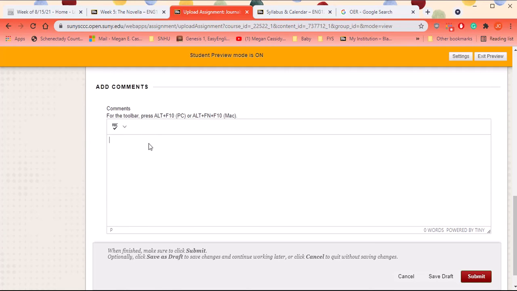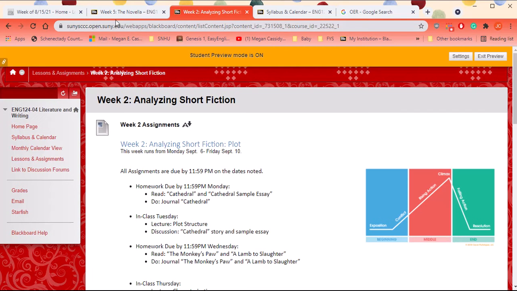Down here, sometimes people copy and paste their work here. I cannot really read it correctly if you do that. This is the comments box, and it's really only meant for you to ask a question about the assignment that you just turned in. So if you have something specific, you're not sure if you got your thesis statement right, or you weren't sure what the symbols were in the story, you can ask a question there before you submit. It's not going to let me submit because I'm the instructor, so I'm going to cancel out. But that's basically it. That's how you submit an assignment.